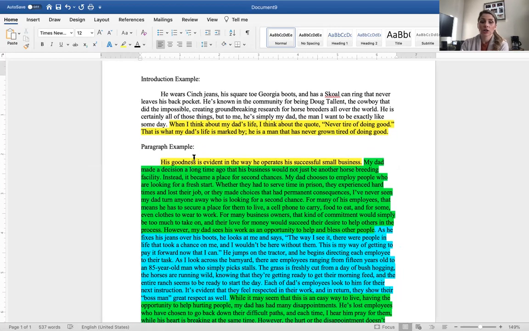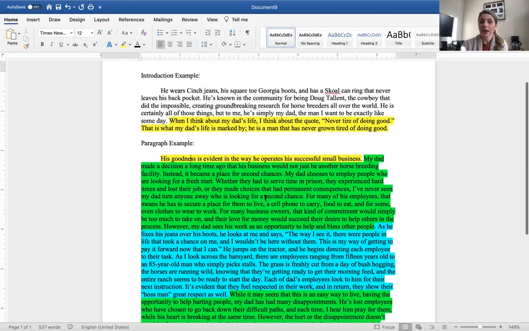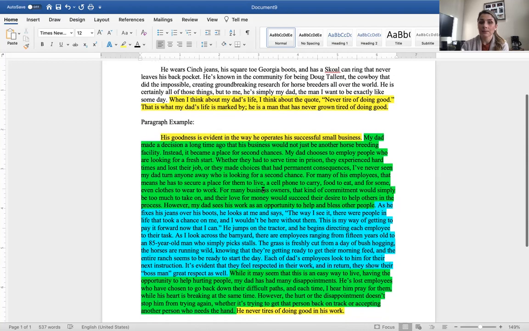So here's the introduction. He wears cinched jeans, his square Georgia boots, and has a skull can ring that never leaves his back pocket. He's known in the community for being Doug Talent, the cowboy that did the impossible, creating groundbreaking research for horse breeders all over the world. He is certainly all of those things, but to me, he's simply my dad, the man I want to be exactly like someday. When I think about my dad's life, I think about the quote, never tire of doing good. That is what my dad's life is marked by. He is a man that has never grown tired of doing good.